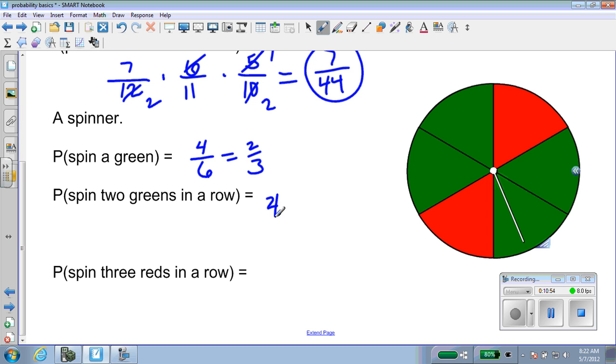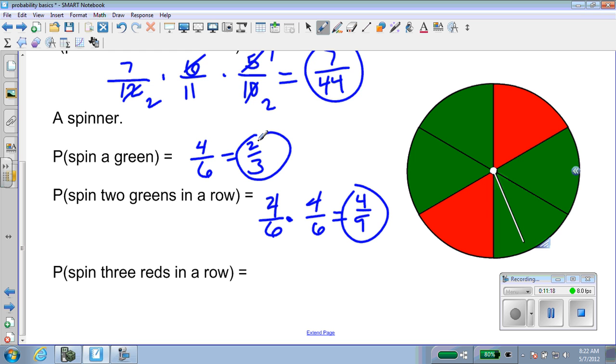The probability that I would spin 2 greens in a row, well, the probability I spin a green is 4 out of 6. But now, the probability that I spin a green the next time is not dependent on whether I spun a green the first time. The spinner doesn't change. It's still 4 out of 6. So that would be 2/3 times 2/3, 4/9.